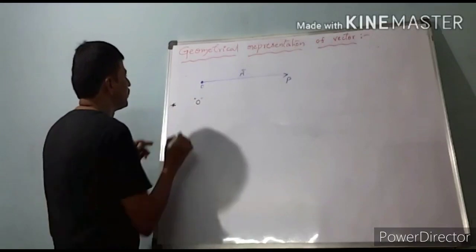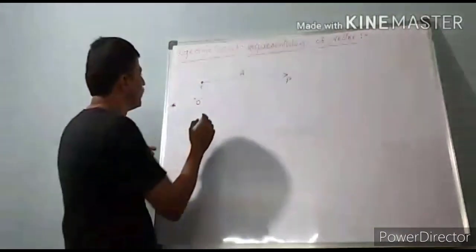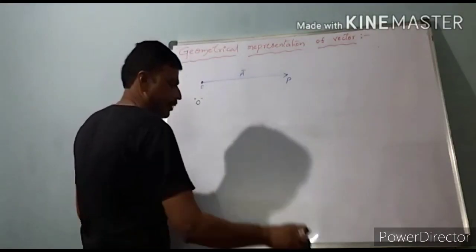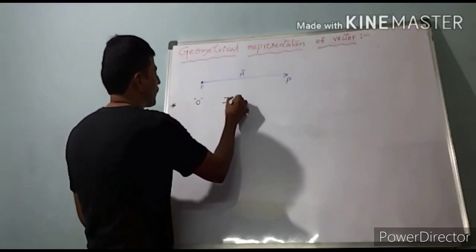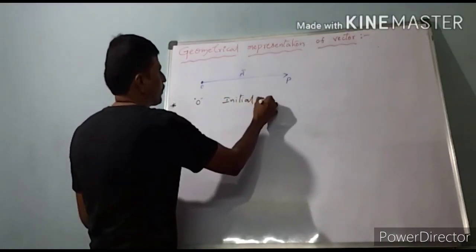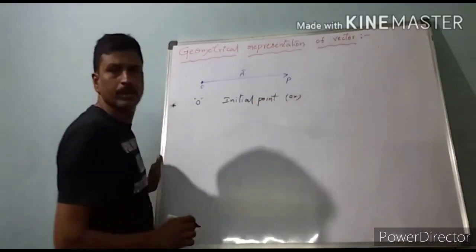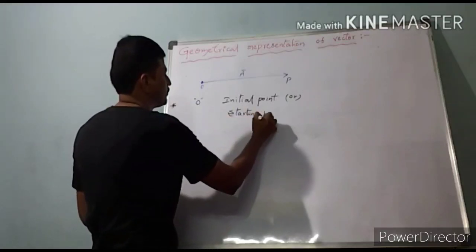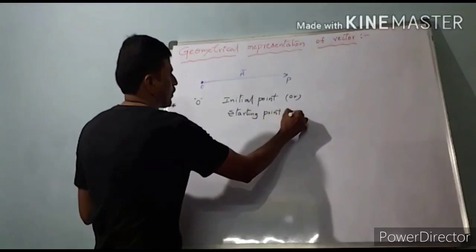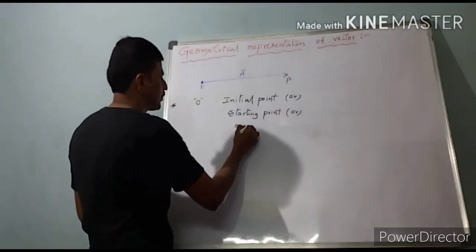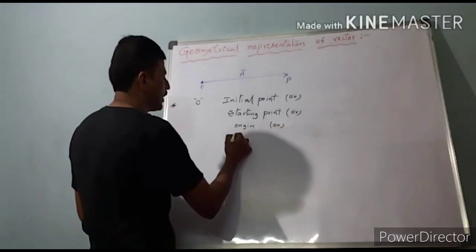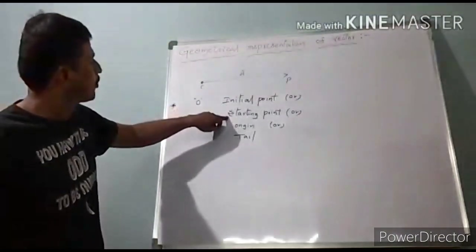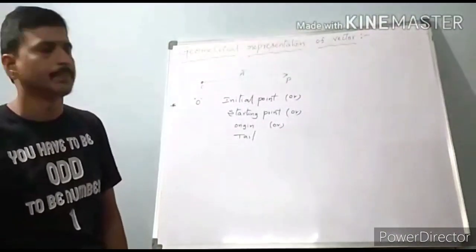Here the point O is called the initial point, or starting point, origin or tail.